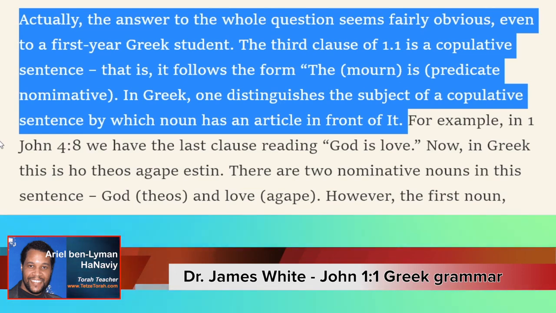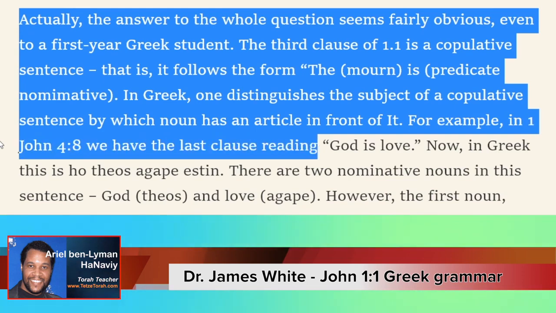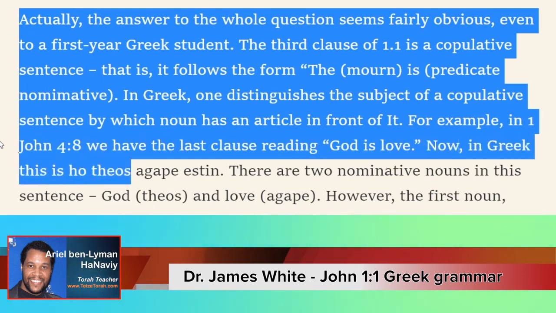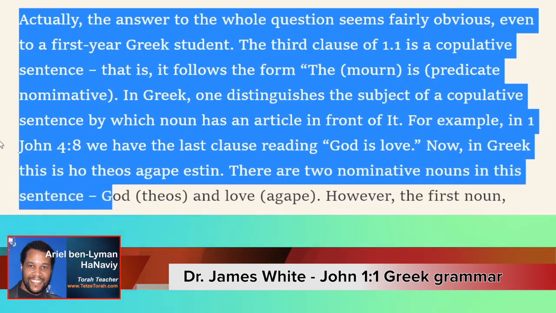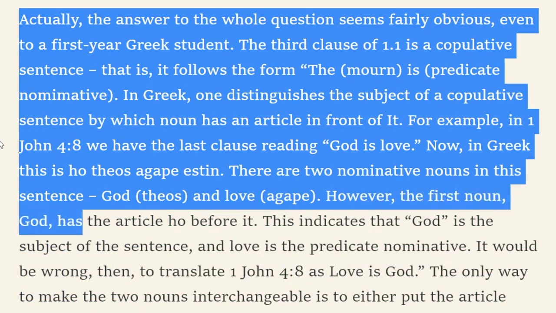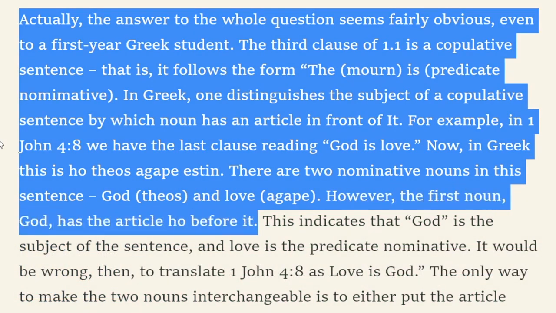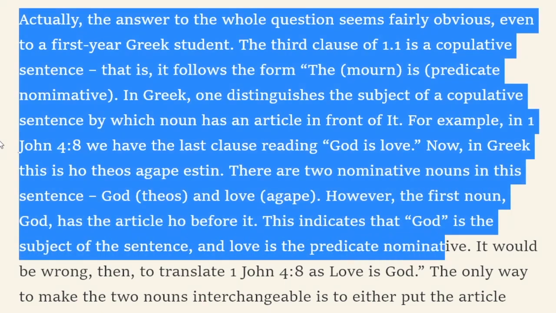That's kind of what Dr. James White is indicating. For example, in Greek, one distinguishes the subject of a copulative sentence by which noun has the article in front of it. For example, in 1 John 4:8, we have the last clause reading, God is love. Now in Greek, this is theos agape estin. There are two nominative nouns in this sentence. We have God, which is theos, and love, which is agape. However, the first noun, God, has the article ho before it, right? The God. This indicates that God is the subject of the sentence and love is the predicate nominative.